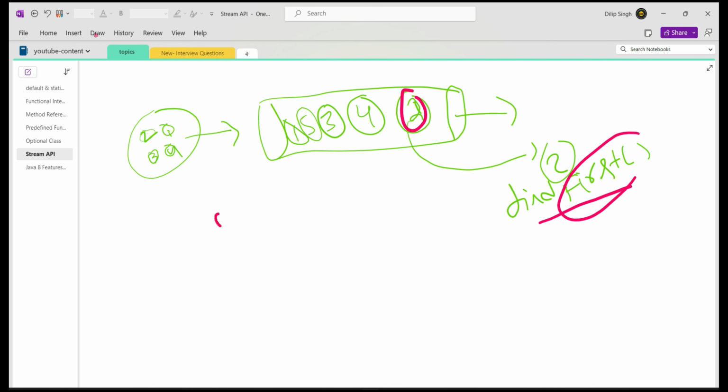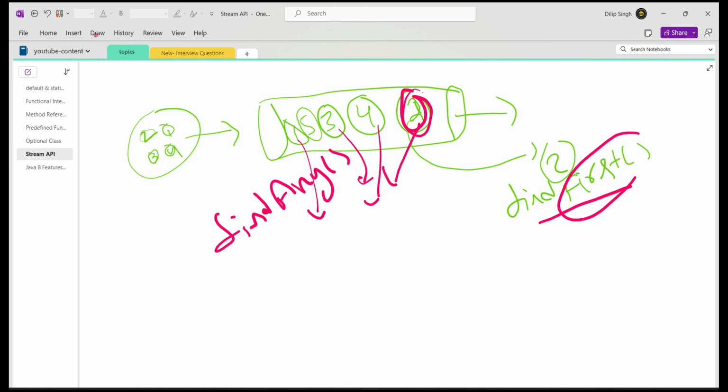But when it comes to findAny, what is going to happen? The findAny method may pick up any value. There is no guarantee which value it will pick. We may get this value, or this value, or this value. But findFirst always returns the first value from the stream when you are doing the operations. So that is the difference between findAny and findFirst methods, and it is asked in interviews also.